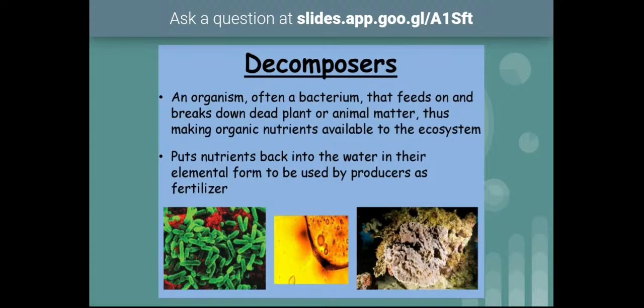So they put nutrients back into the seawater so that the coming generation organisms can get the nutrients required for them. So examples for these decomposers include different types of bacteria, some arthropods, some other fishes also, like eel fishes, and some cyclostomes.